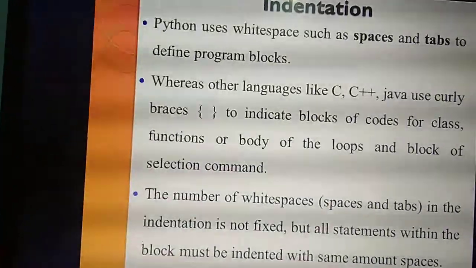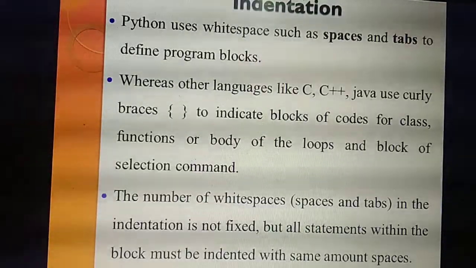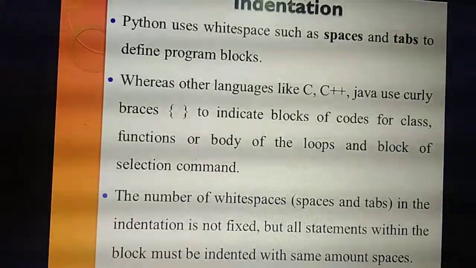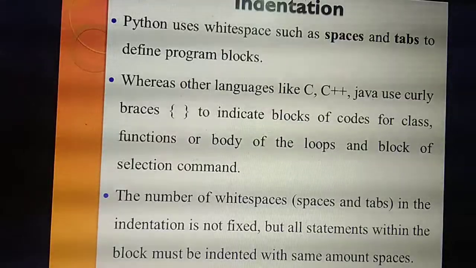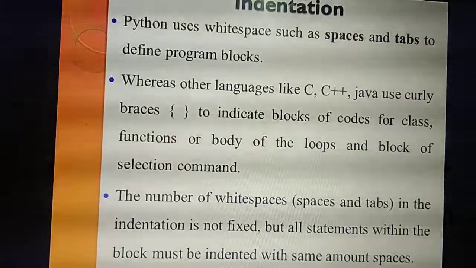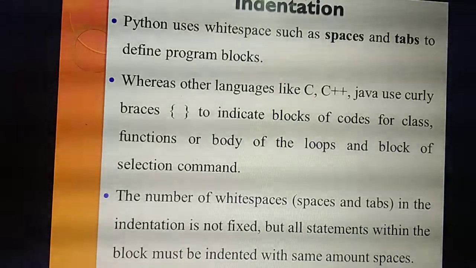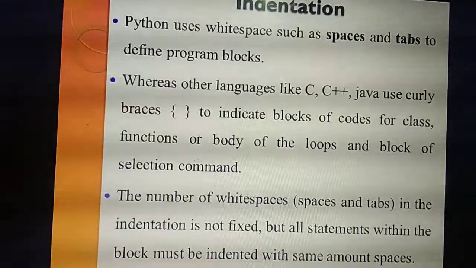Instead of curly braces, which symbols are you using? White spaces and tabs. That means space and the tab button. So instead of curly braces, you use tabs as well as spaces to represent blocks. Where are you going to use these blocks? In classes, functions or loops. What do you mean by loop?